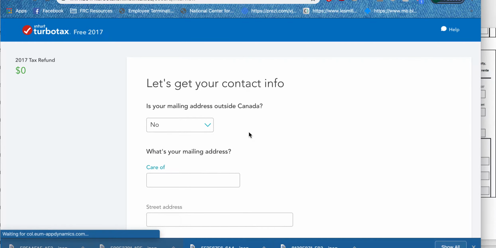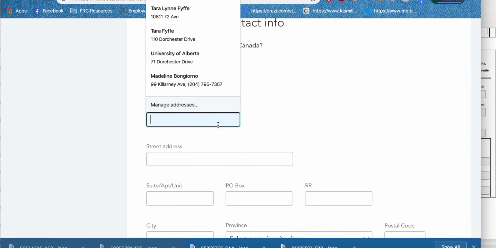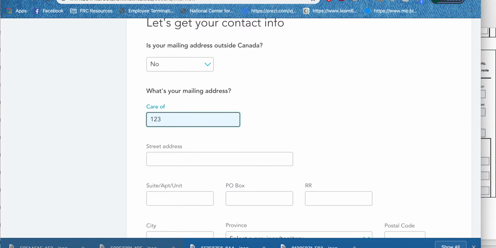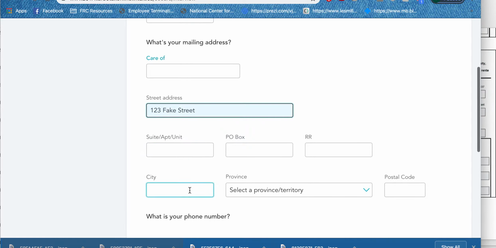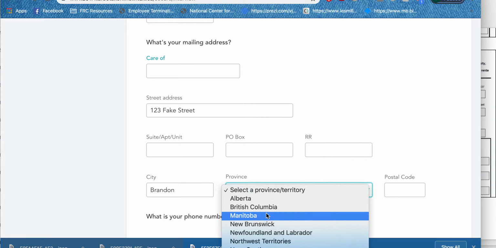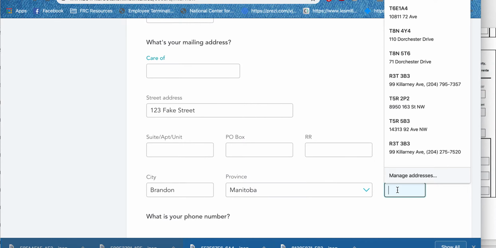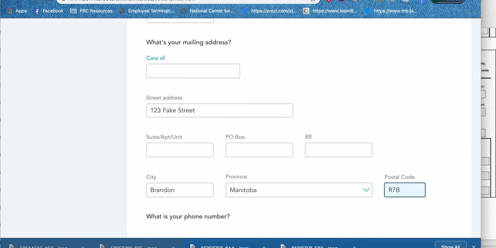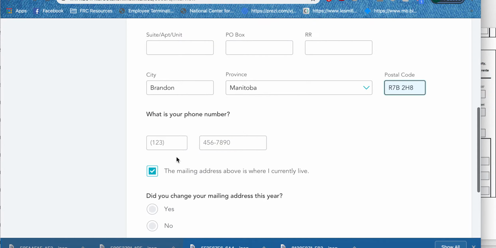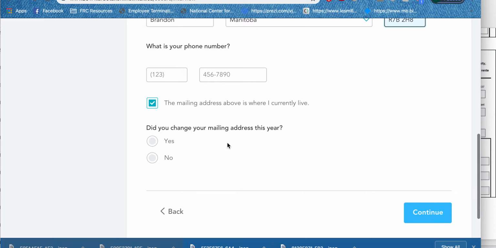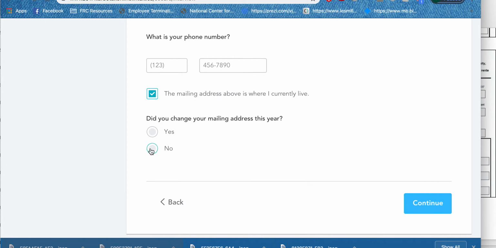Okay, contact information. So this is going to be on his T4. 123, oh, I don't need the care of. 123 Fake Street. Super formal. Brandon, Manitoba. R7B 2H8. Phone number, I don't think I need. And no.